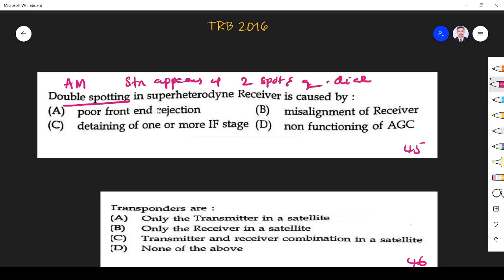That is what is called double spotting. It is due to poor front end rejection, right? In the early days we used to tune the radio dial for a particular station. If the station appears in 2 different spots, then that is called double spotting.